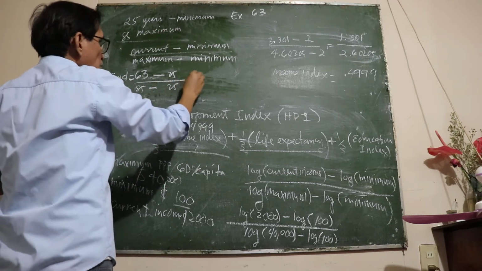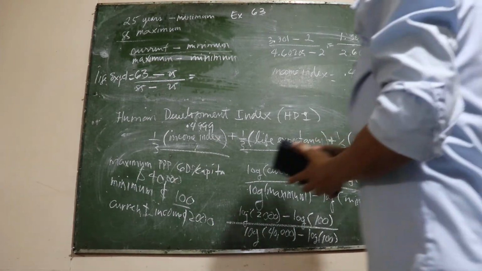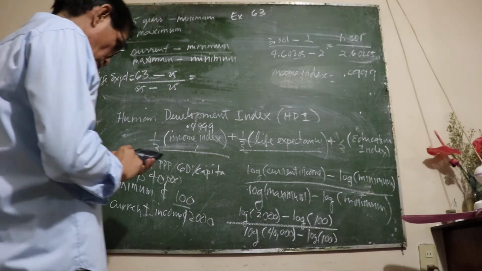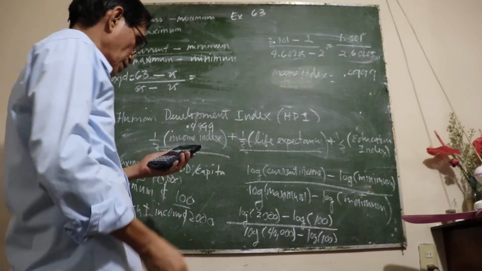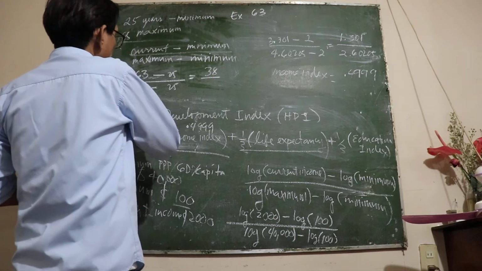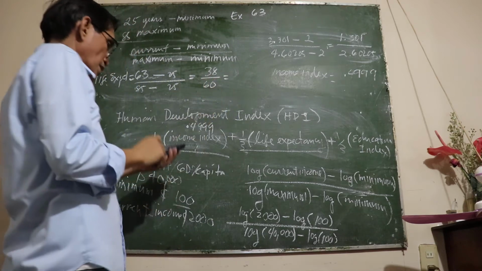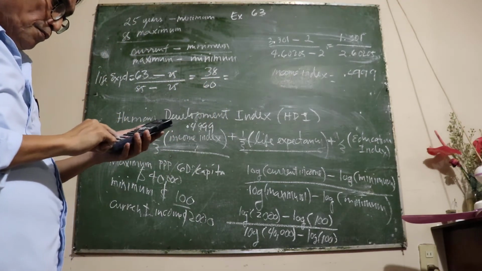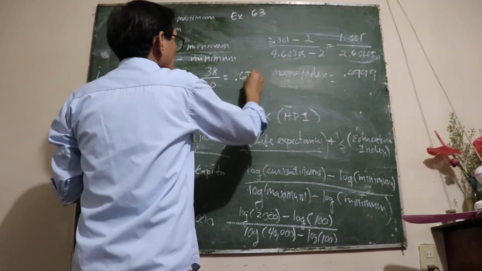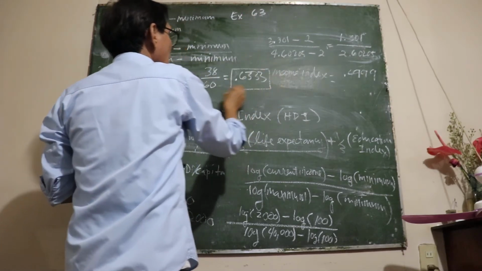So this gives us what? 63 minus 25 equals 38, over 60. Dividing 38 by 60, you will get about 0.633.